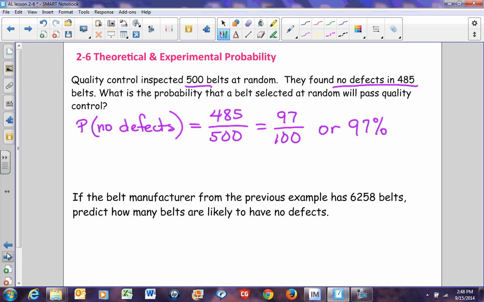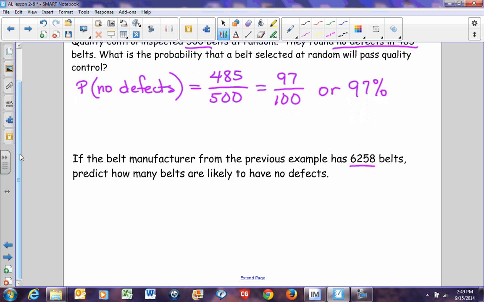Let's go one step further. Why do we do this? Because if they pass quality control 97% of the time, and if they made 6,258 belts, how many belts are likely to have no defects? Out of 6,258 belts, how many are going to be perfectly good and we can ship them out? Well, that would be 97% of 6,258, because the probability of no defects is 97%. So if we took 6,258 and multiplied it by the percentage, because that's easier than multiplying it by the fraction, we can figure out how many belts will pass quality control.